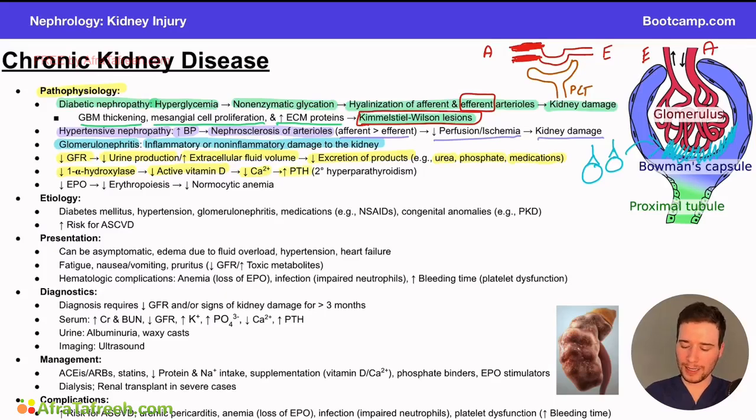PTH stands for our parathyroid hormone. PTH is going to increase in the state of low calcium because PTH is the molecule that senses, oh, hey, we don't have enough calcium in the body. We need more of it. We need to reabsorb more of it from the bone so that we have it in the serum.